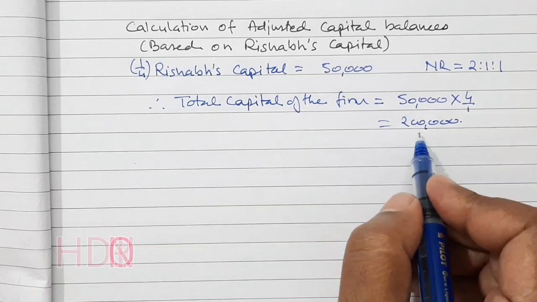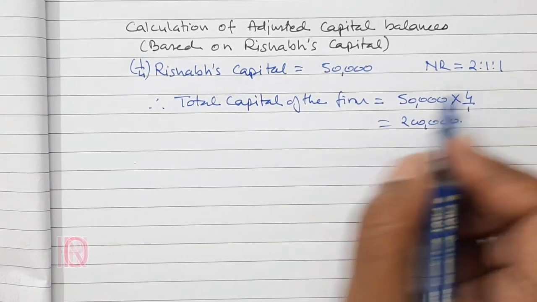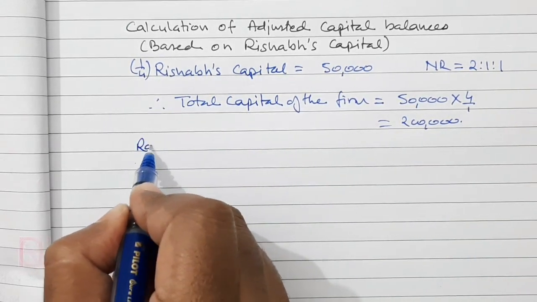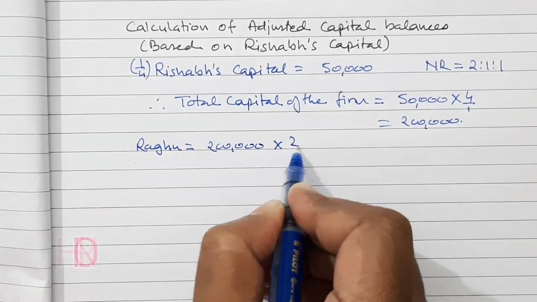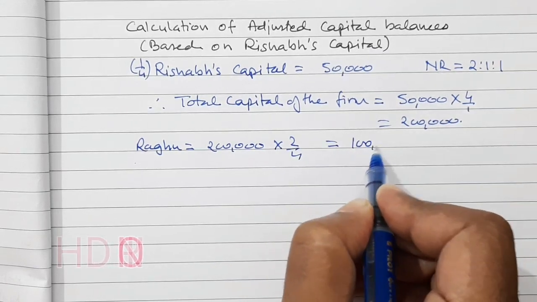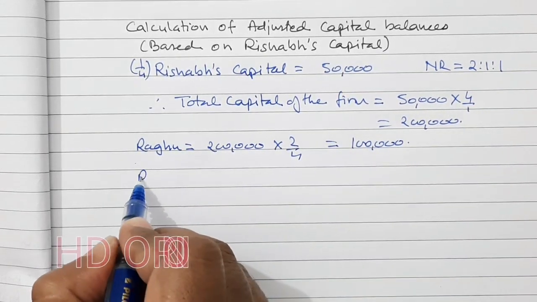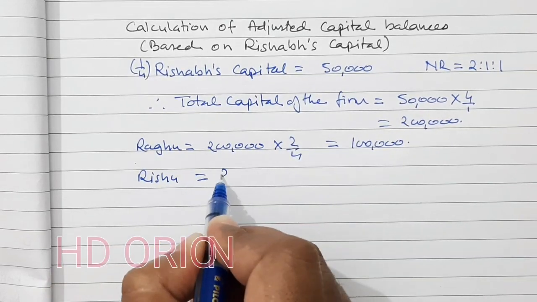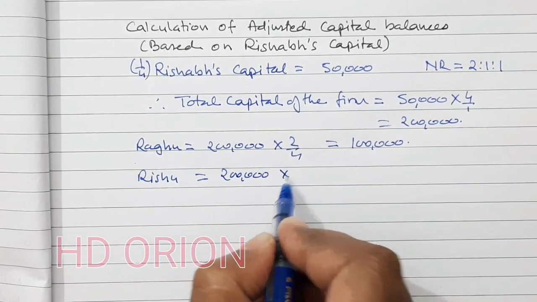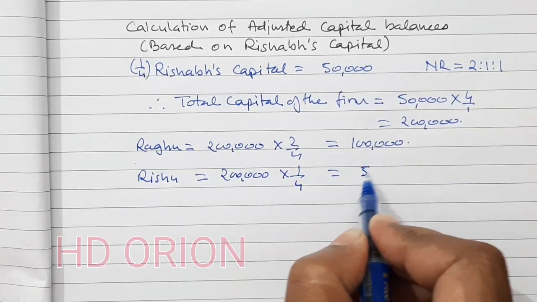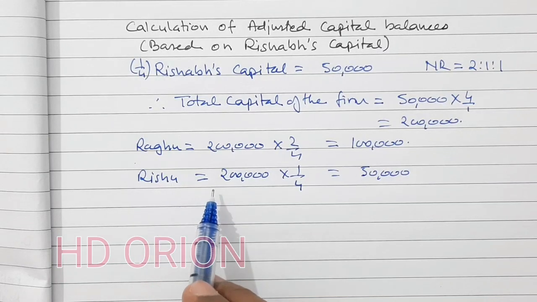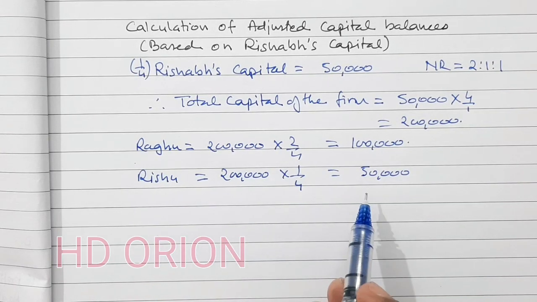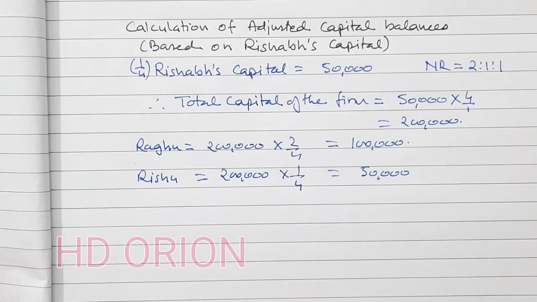Now we will break 2 lakh in the ratio 2:1:1. So Raghu is equal to 2 lakh into 2/4, that is equal to 1 lakh. And Rishu is equal to 2 lakh into 1/4, that is equal to 50,000. So these are the capital balances of old partners which will be adjusted by bringing in cash or by withdrawing cash. So let us see now partners capital account.